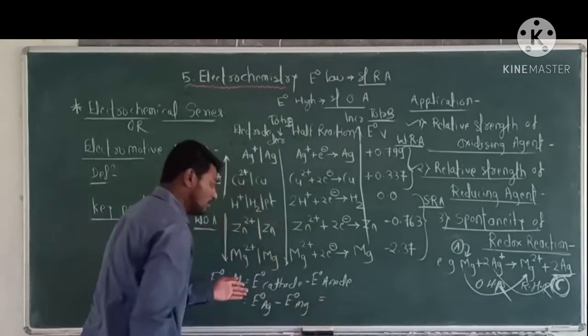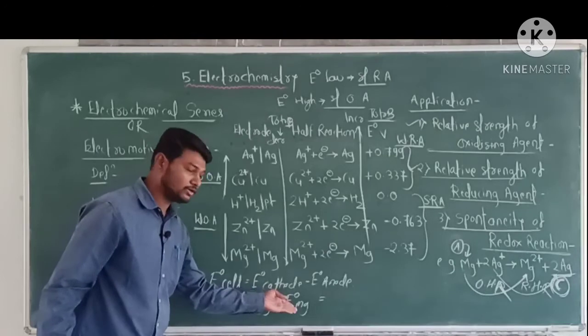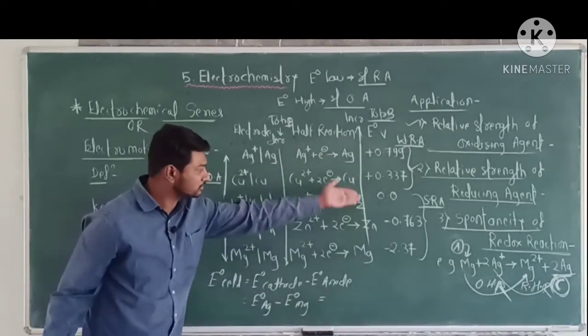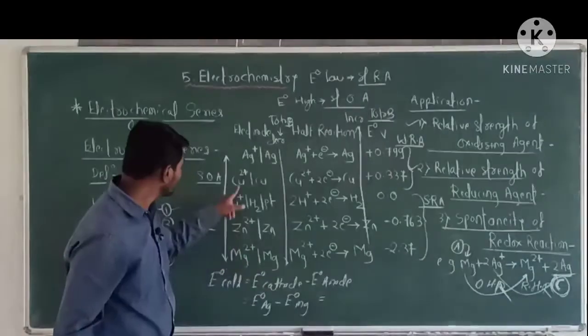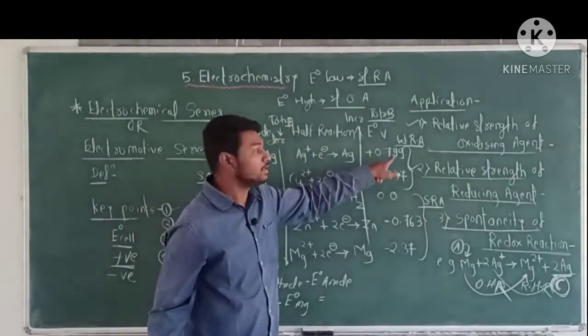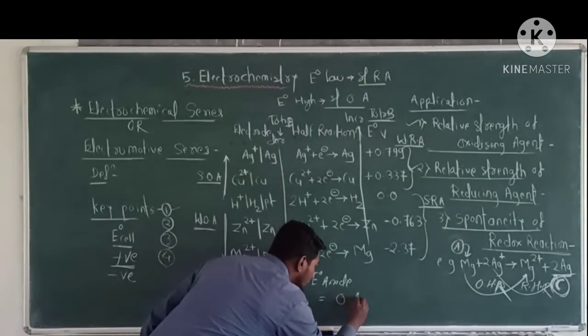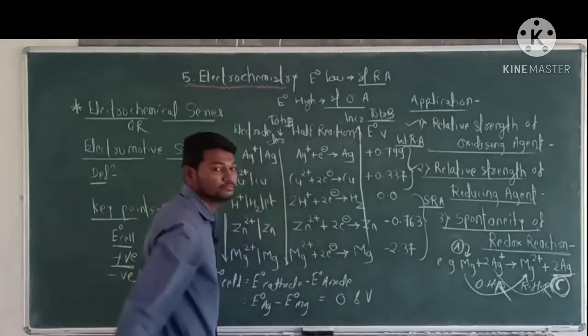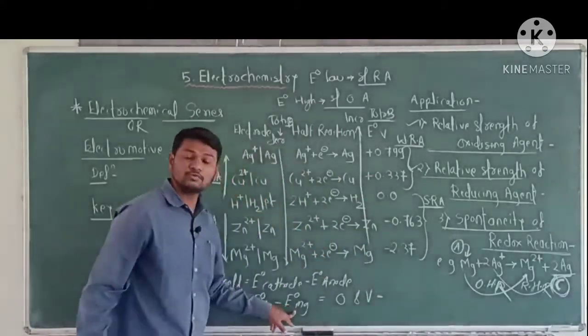Now put the value of E0 silver and E0 magnesium from the series. E0 silver is plus 0.799, that is 0.8 volt, minus E0 Mg.